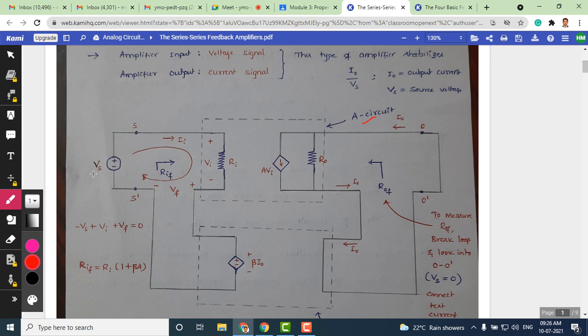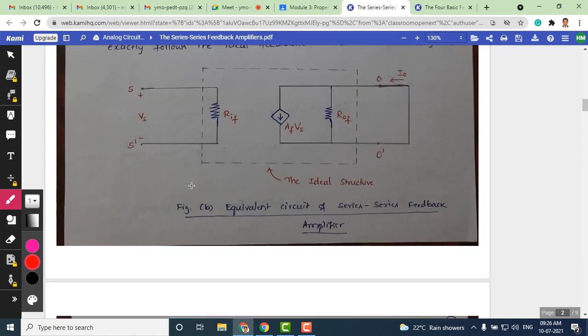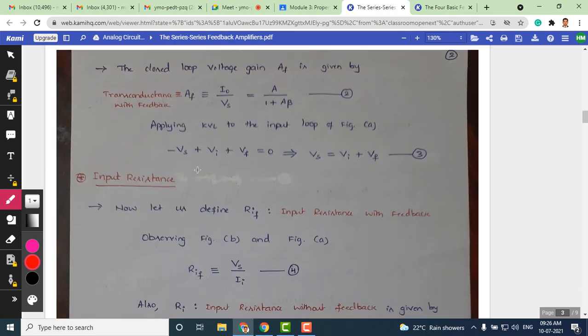So Vs is the source voltage, and along with that we have a Vi between the two terminals of the basic amplifier, and we have a feedback signal which is Vf. Okay, so the same thing is shown here. Now we can apply KVL for that. You get minus Vs plus Vi plus Vf equal to zero.